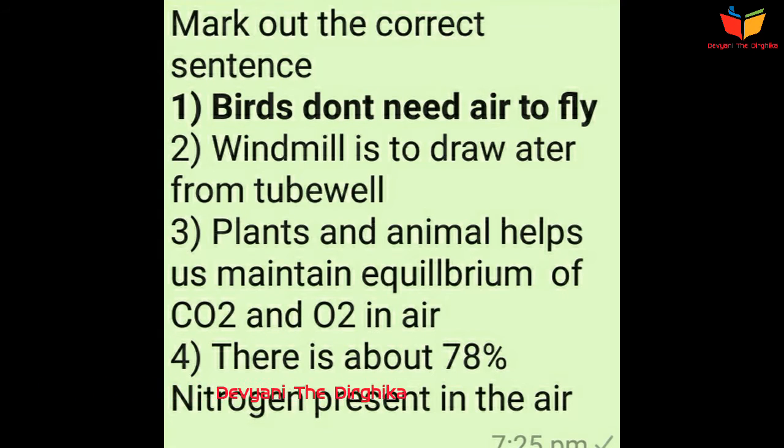And answer is birds don't need air to fly. Actually, the question should be like that: mark out the incorrect sentence. So the incorrect sentence is birds don't need air to fly. This is a wrong sentence. Without air, birds cannot fly.